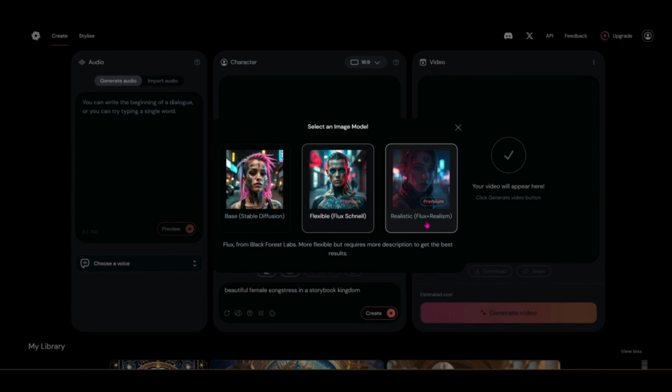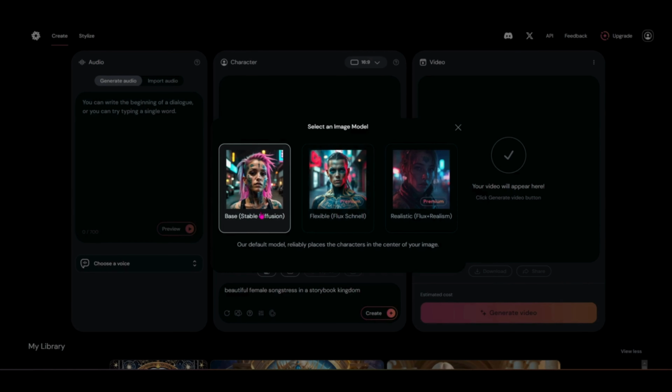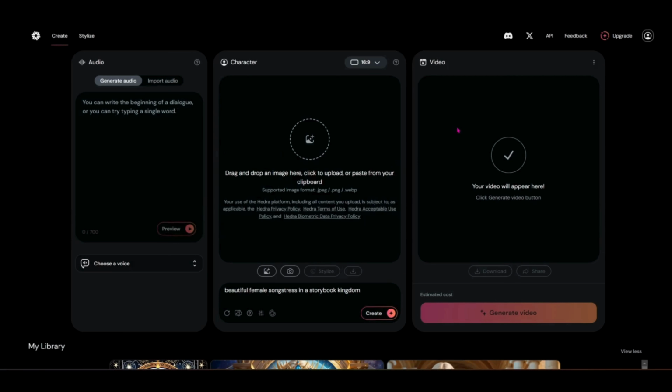And if you guys are interested in me doing a comparison video of Flux against Leonardo, let me know in the comments. And that's definitely something that we have considered doing. But right now, I'm going to go ahead and we'll just choose one of each so that you can see what it would create before we put the song on. So I'm going to leave it on the Stable Diffusion and hit create here.